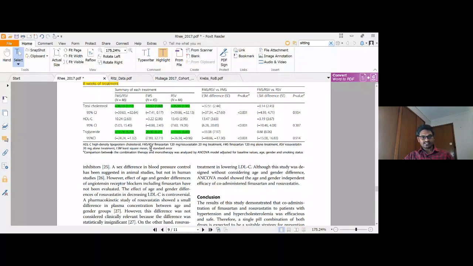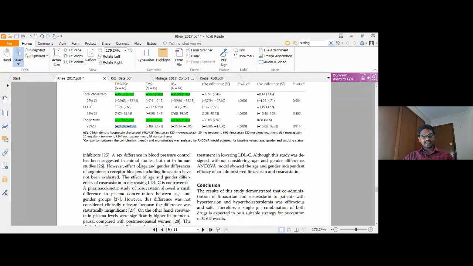This 5.79 is standard error. If you see, this is a standard error, but we are interested in standard deviations. So either you calculate standard deviation from 5.79 or from this 95% confidence interval. So I captured in two ways. So I'll explain to you in the Excel sheet how I captured that.